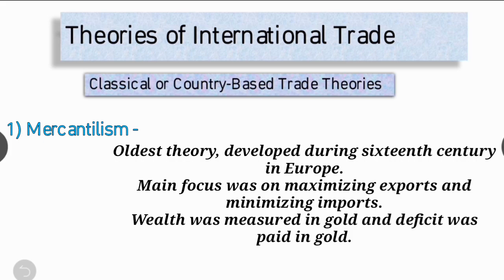The objective of each country was to have a trade surplus, a situation where the value of exports is greater than the value of imports, and to avoid a trade deficit, a situation where the value of imports is greater than the value of exports.